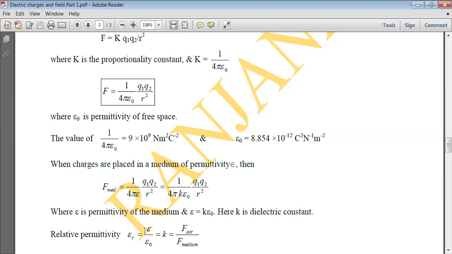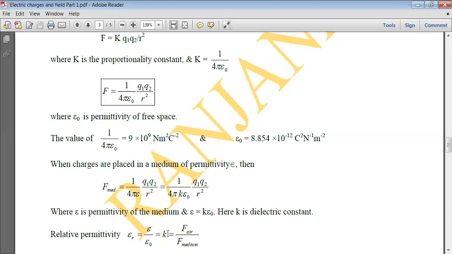So K is the dielectric constant, which is equal to epsilon upon epsilon naught, the ratio of the permittivity of the medium to the permittivity of free space, which is also called the relative permittivity. So the relative permittivity is the dielectric constant only.